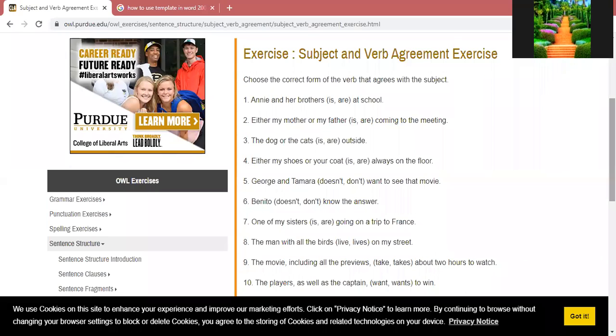The second sentence is: either my mother or my father is, are coming to the meeting. The usage of either and neither: we discussed the usages of either and neither in the rules and regulations of subject verb agreement. Now you have to see which verb we have to use. Either my mother or my father is, are coming to the meeting. Write down the answer. Options are given in the brackets. You have to select any option from these two given options in the brackets.